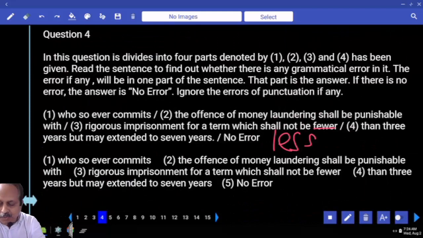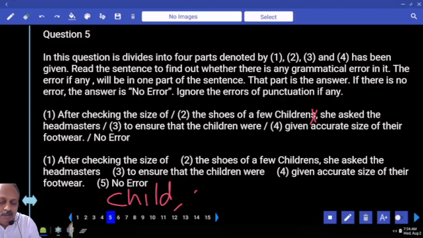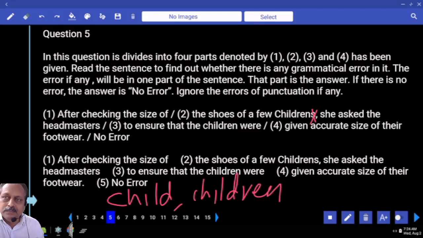We'll go to the last one, error location. After checking the size of the shoes of a few children or children's, what is the singular? Child. What is the plural? Easy question. Children. There's nothing like children's.